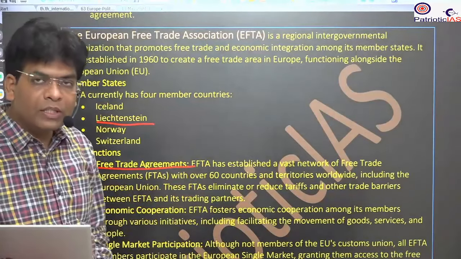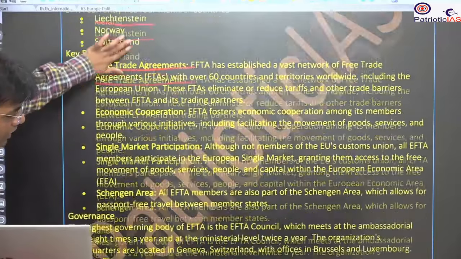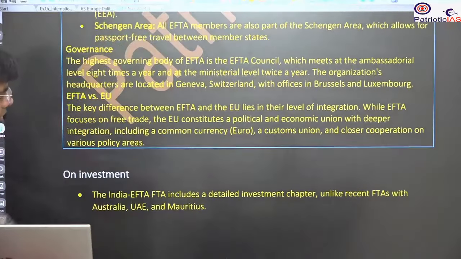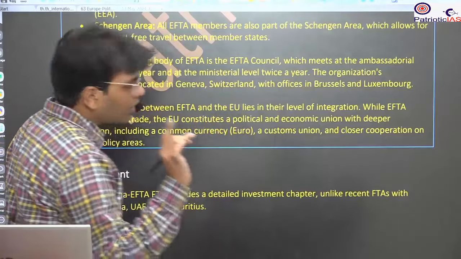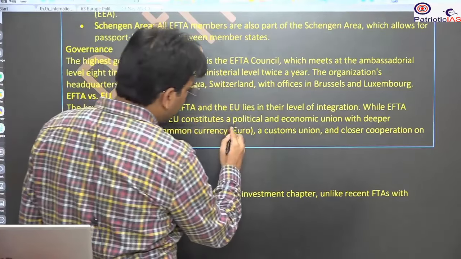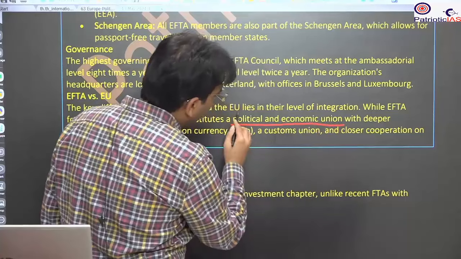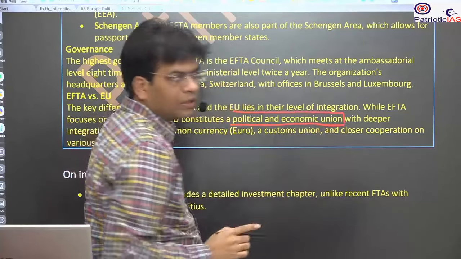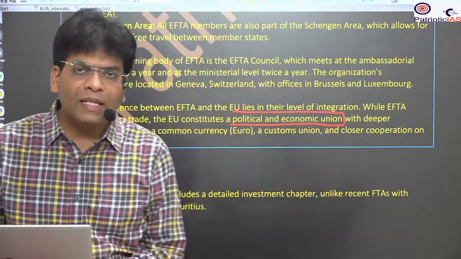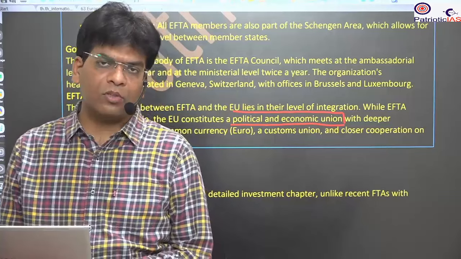However, the European Union has a much broader area. The European Union has integration not only in trade cooperation, but they are integrated into a political and economic union. There is a common currency for all the countries of the European Union.